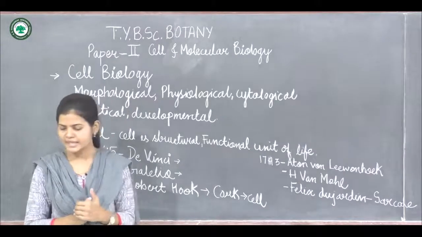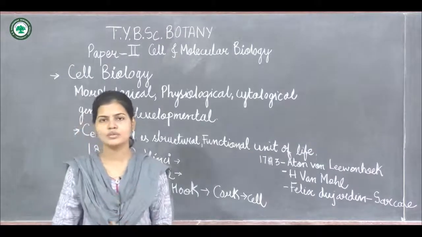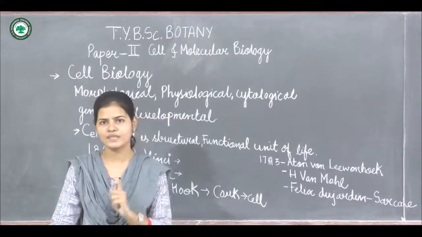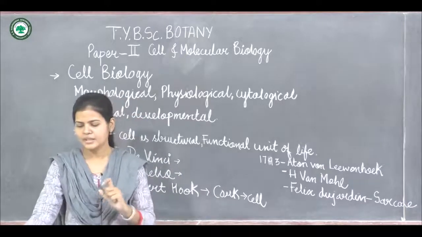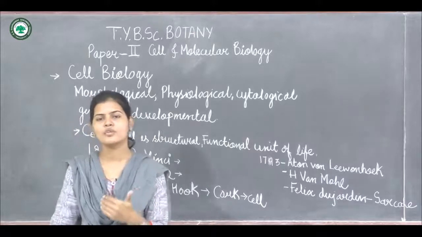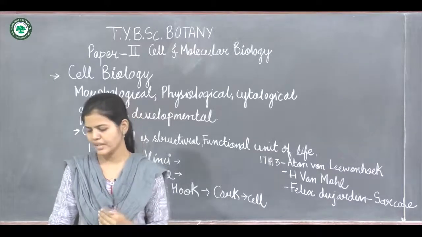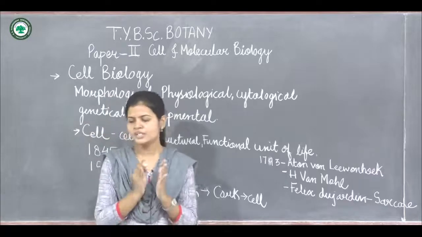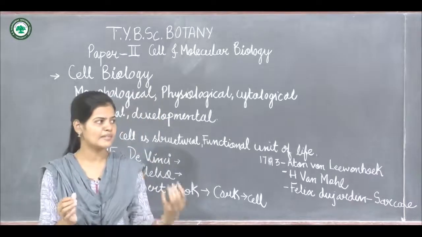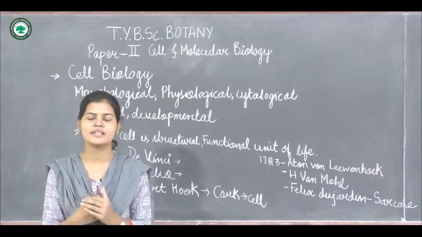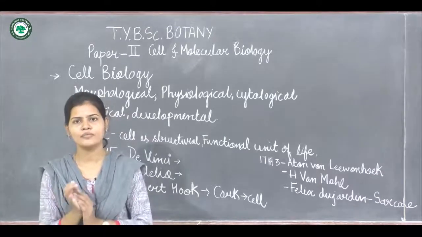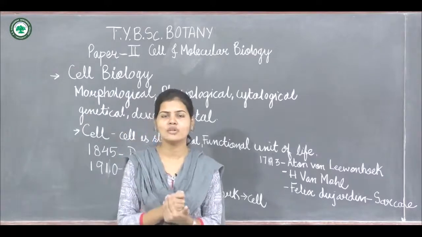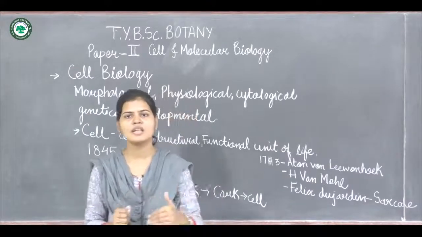So Schwann was a German zoologist, and he concluded that animals are composed of cells. And lastly, Schleiden was a German botanist, and he concluded that plants are made up of cells. So Schleiden has given that plants are made up of cells, and Schwann has given that animals are made up of cells. So later on, Schleiden and Schwann proposed the cell theory.